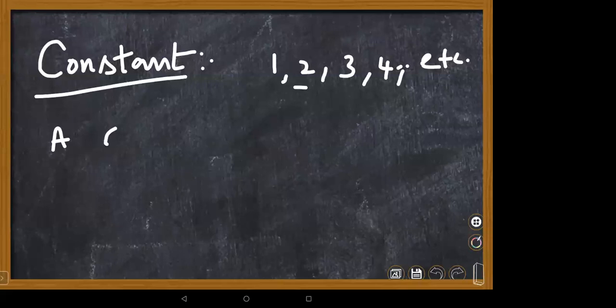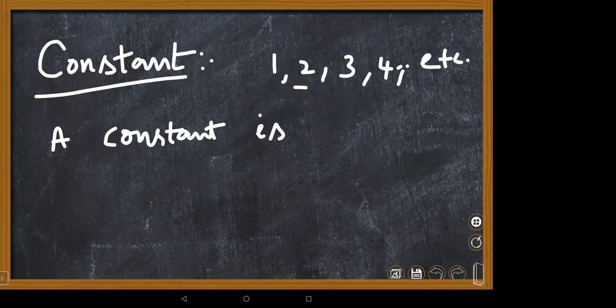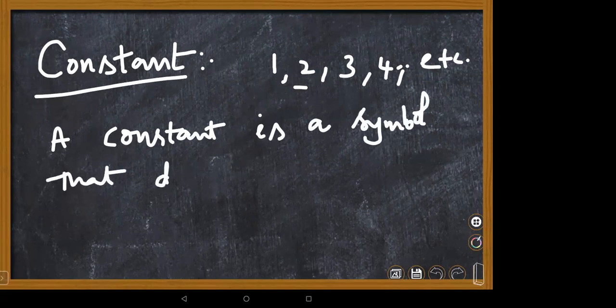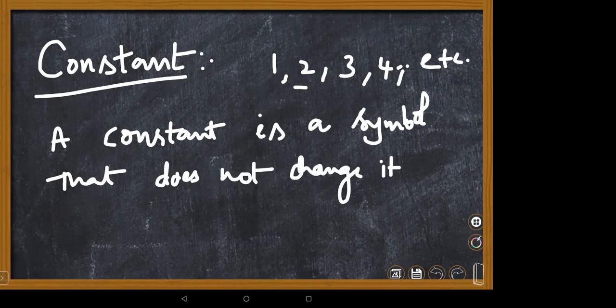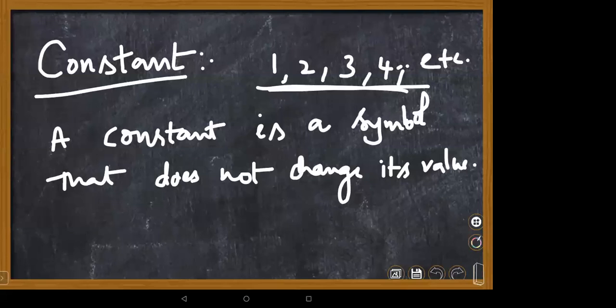A constant is a symbol that does not change its value. It has a fixed value. Yes, it's a fixed value. Very good. You can take these examples here, children. This is about constants. It is very clear. We are learning constants from class 1 onwards, so no need to worry here.